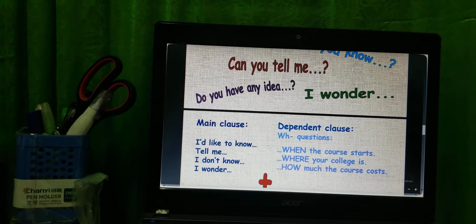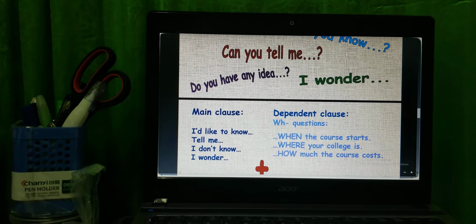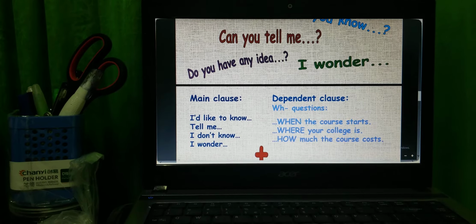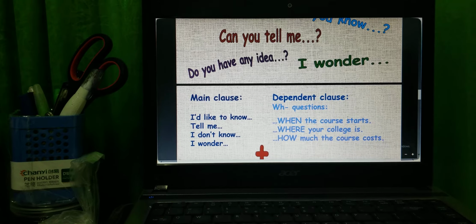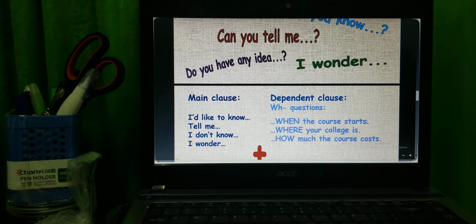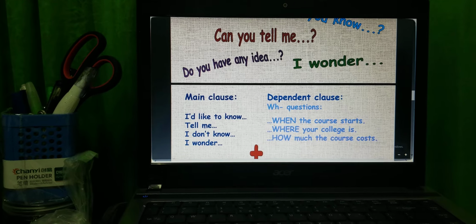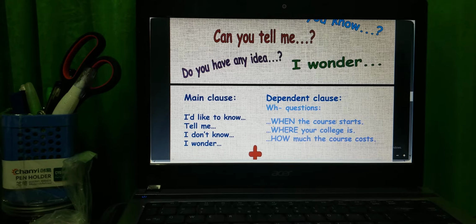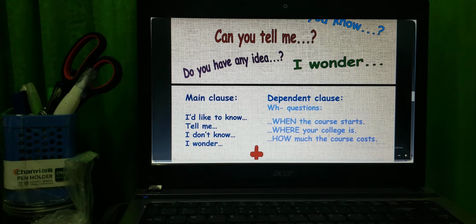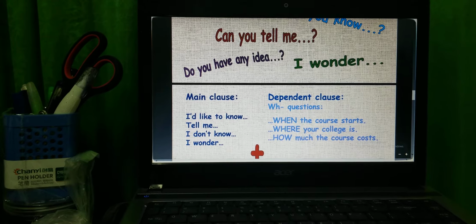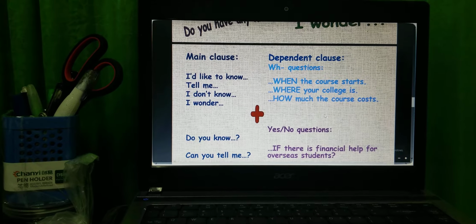So now you can see the main clause and the dependent clause. Main clause like I would like to know, and then the dependent clause starts. You don't put the auxiliary verb do, does. You have to put the WH word and then subject and verb. The verb here is based on the subject. If the subject is singular, the verb is singular as well. But if the subject is plural, the verb is plural. And then we can say tell me where your colleague is. We don't say tell me where is your colleague. I don't know how much it costs.